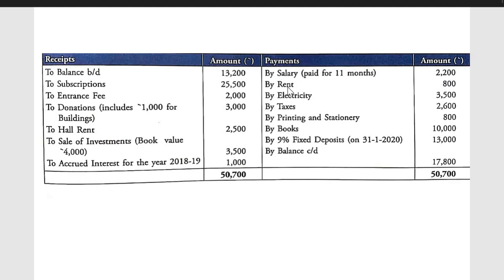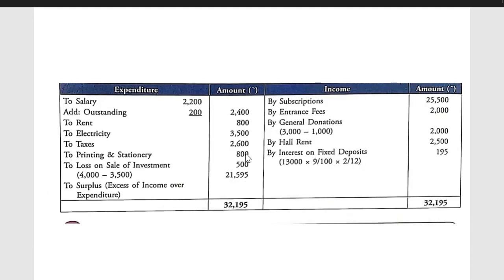By rent, revenue expenditure. Electricity, revenue. Taxes, revenue. Printing and stationery, revenue. Books, capital expenditure, not to be transferred to income and expenditure account. 9% fixed deposit, capital, not to be entered in income and expenditure account. By balance carried down, closing balance of cash, not to be entered in income and expenditure account. Now let's see the solution. This is the solution of the previous problem.